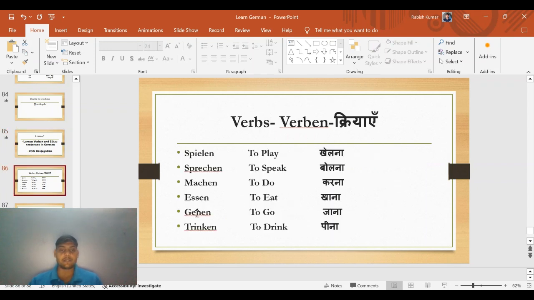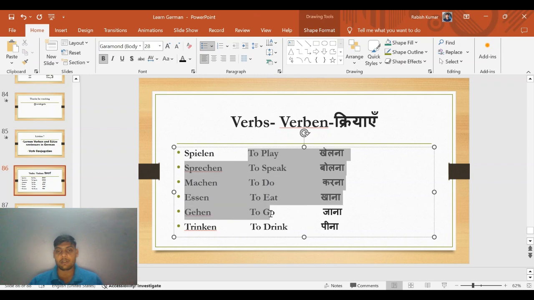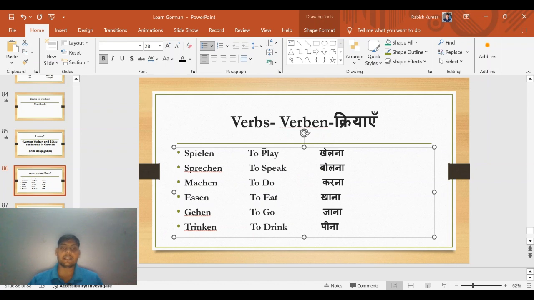So these are some verbs we have taken for learning. Also, we have taken the English meanings of the verbs, and we'll also learn what we call them in Hindi. So spielen means to play, in Hindi khelna. Sprechen means to speak in English, but in Hindi bolna. Machen means to do in English, but in Hindi karna. Essen means to eat, in Hindi khana. Gehen means to go, in Hindi jana. Trinken means to drink, in Hindi pina.